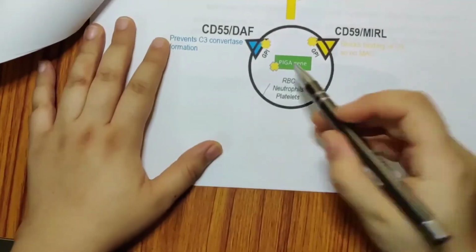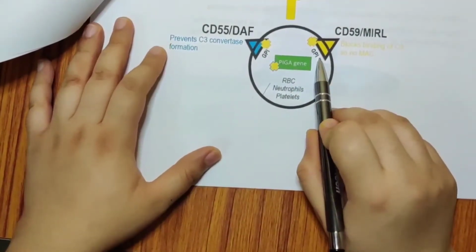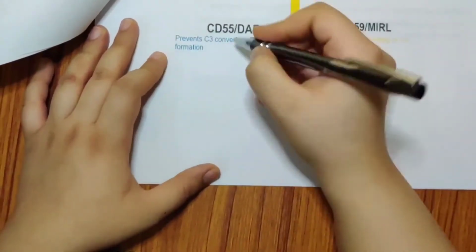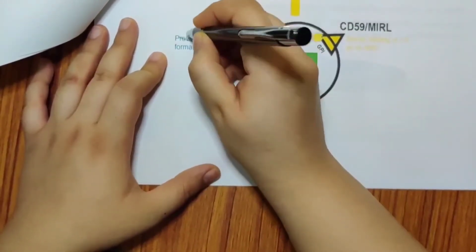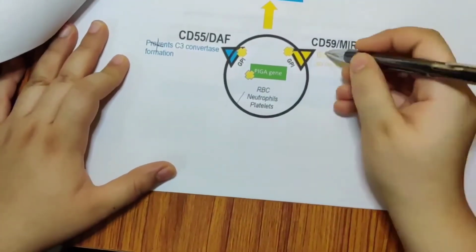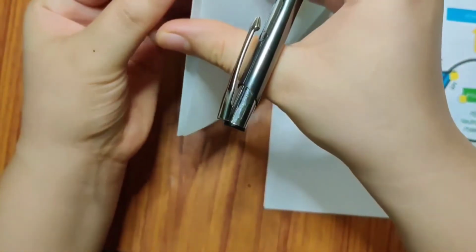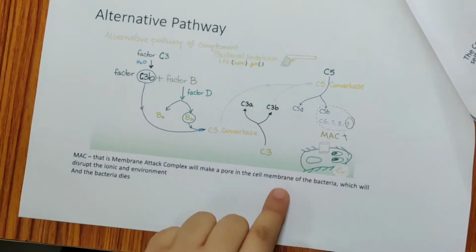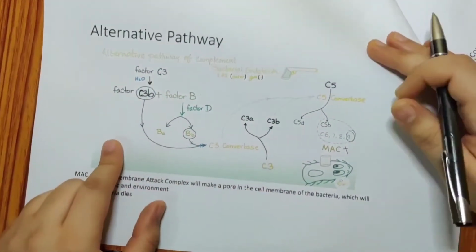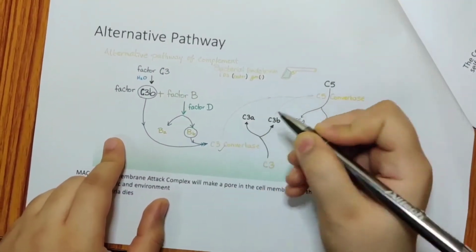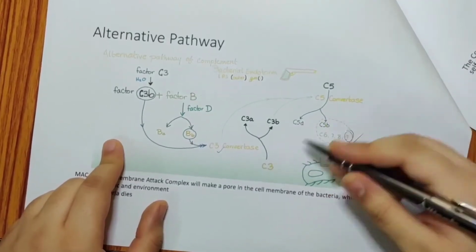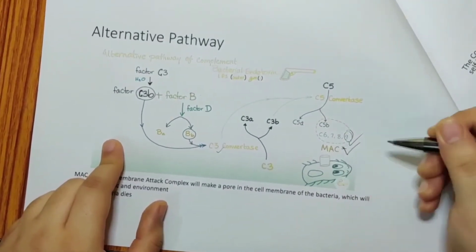So now, when you don't have PIGA, you don't have GPI, what will happen? This prevention of C3 convertase will not occur. The blockage of C9 will not occur. So what will happen? The alternative pathway will now occur. You have the C3 convertase, you have the C9. If you have all these things, what will happen? Your MAC formation will happen.